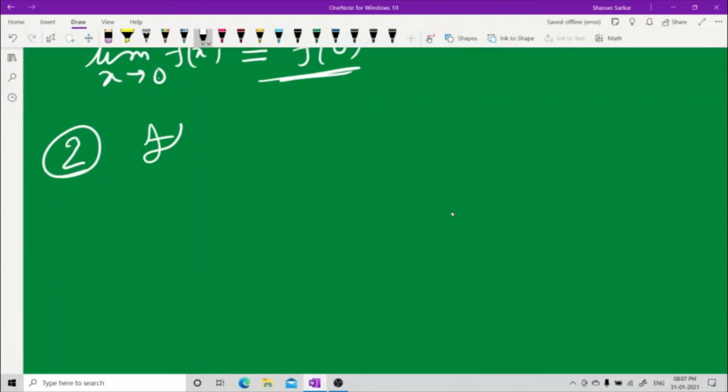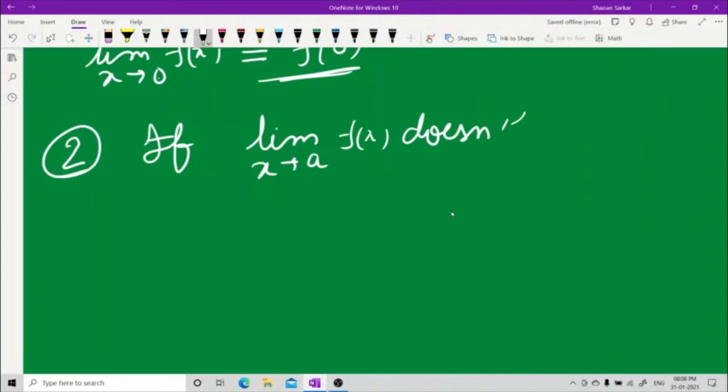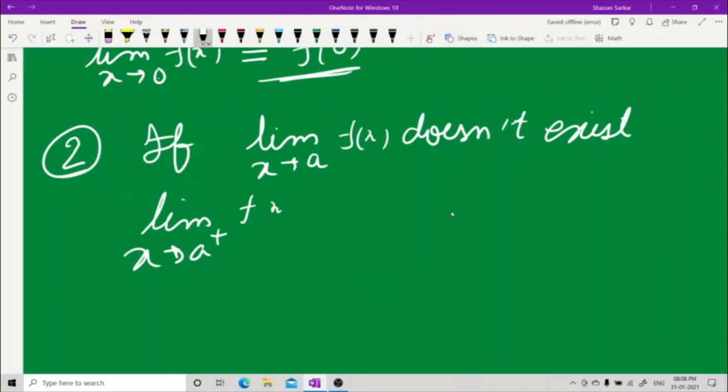See, if the limit of f(x) does not exist, that means the right hand limit of f(x) is not equal to the left hand limit of f(x) as x tends to a.